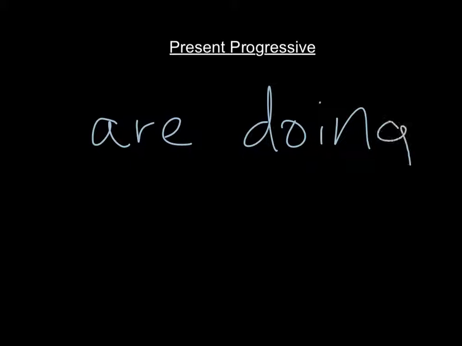We are going to be discussing the present progressive. This is a verb structure. It's pretty simple. It's actually used to describe what people are doing. So it requires two verbs.